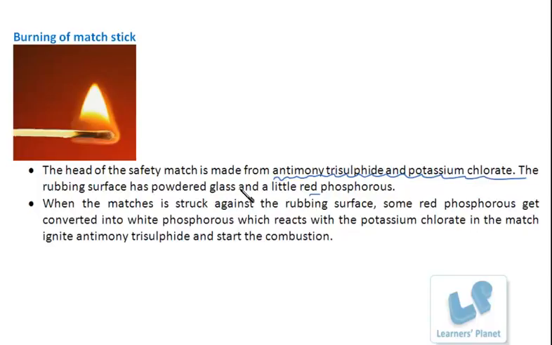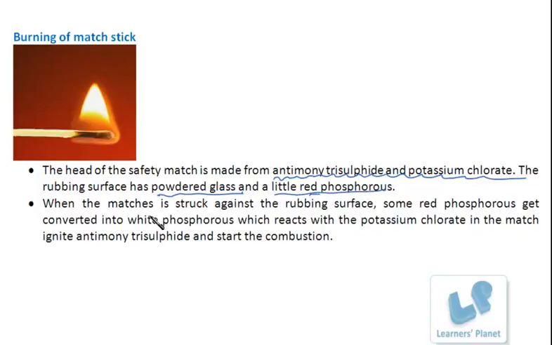So if we use a matchbox for a long time, what happens? The rubbing surface becomes smooth. Then it becomes difficult to light a matchstick. Right? So the rubbing surface of the matchbox contains powdered glass and a little red phosphorus.